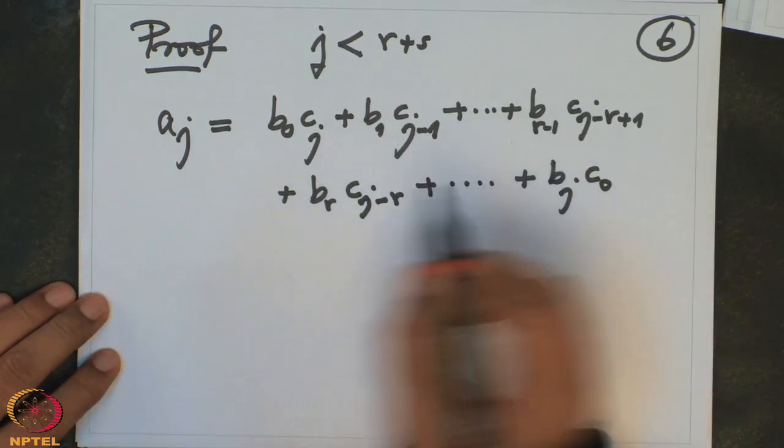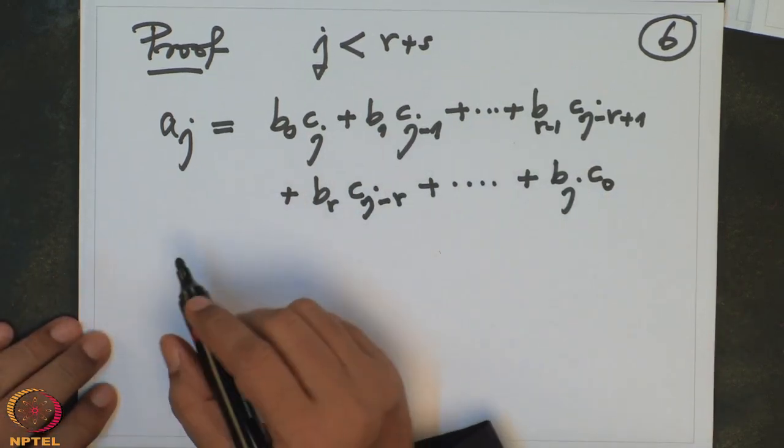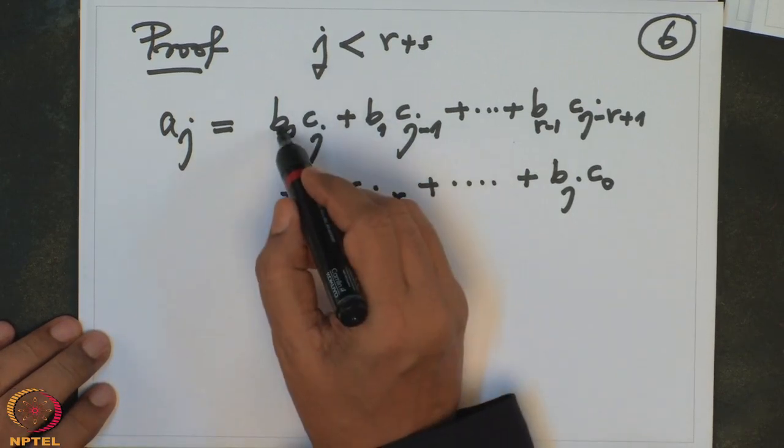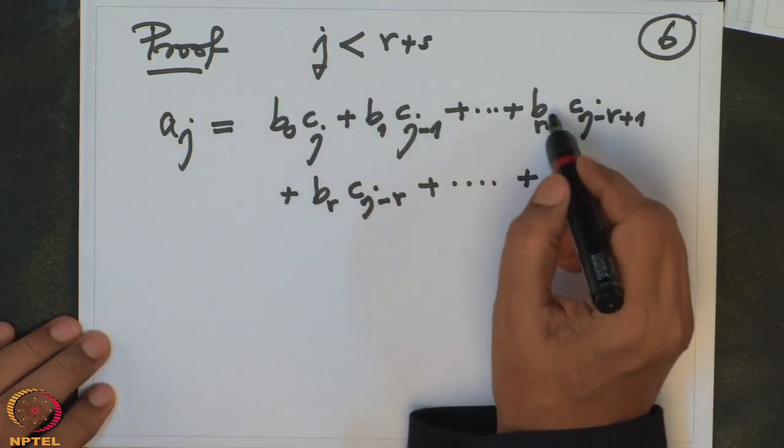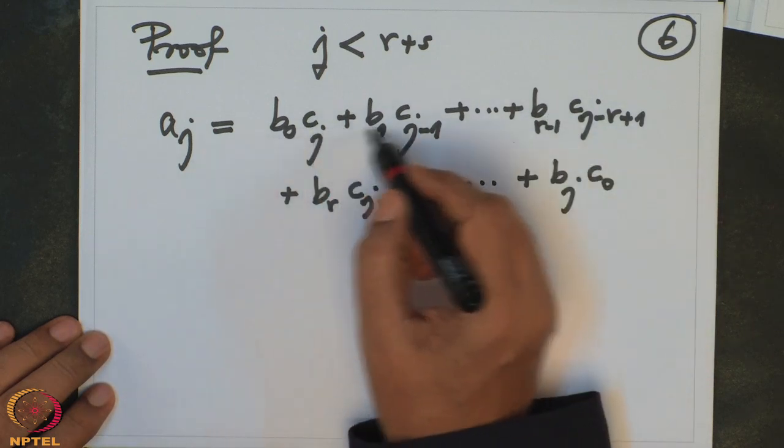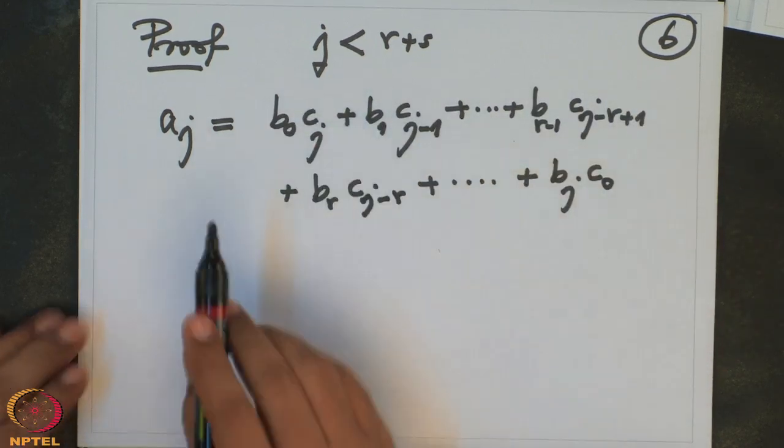So this is Aj. In this, p divides B0, p divides B1, p divides Br minus 1. So this sum is divisible by p.